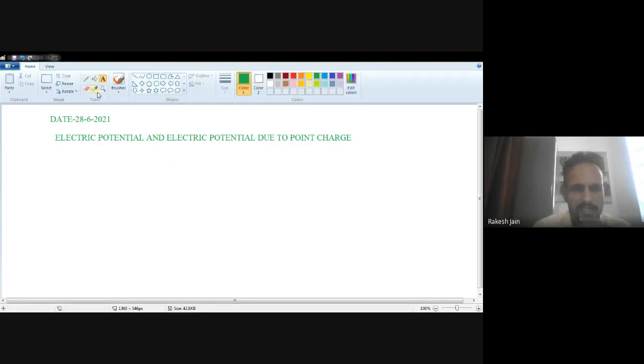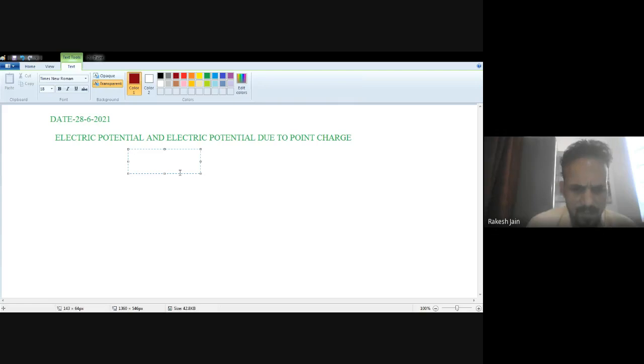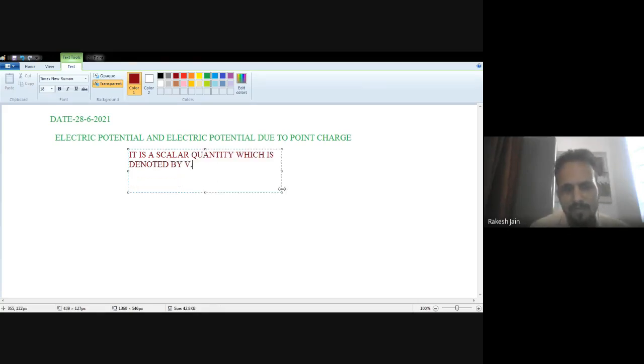So electric potential is denoted by V. It is a scalar quantity. I just write down this thing over here. Electric potential is a scalar quantity. It is a scalar, meaning direction is not included. It is denoted by V. V is the abbreviation for the potential.